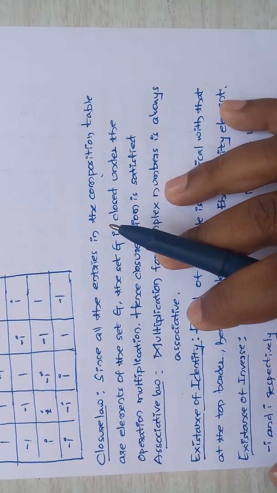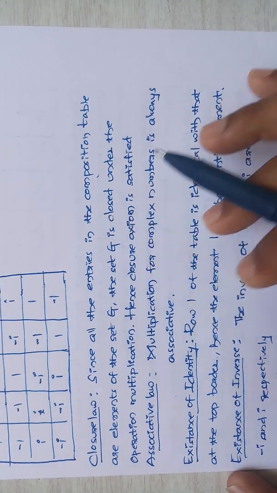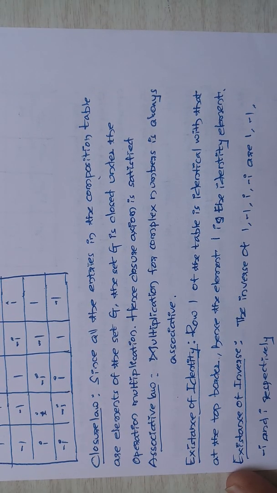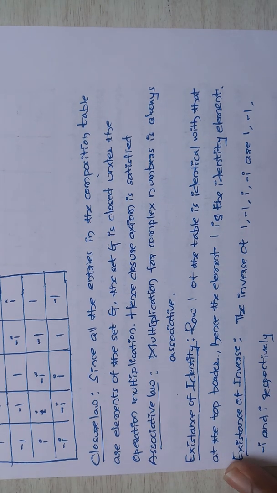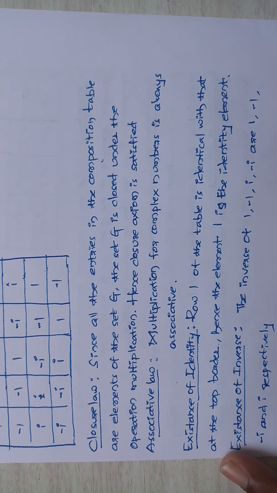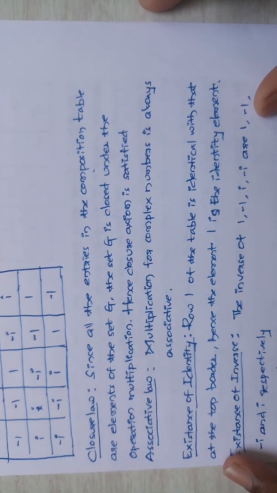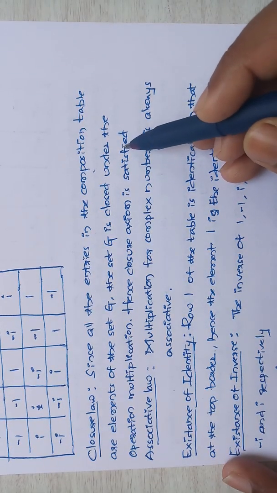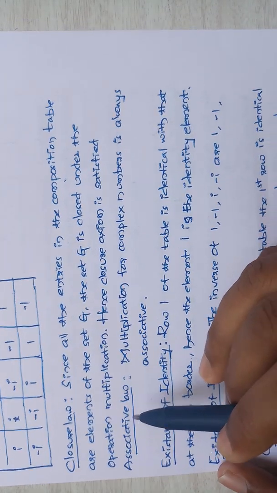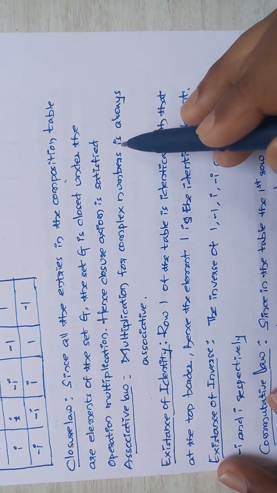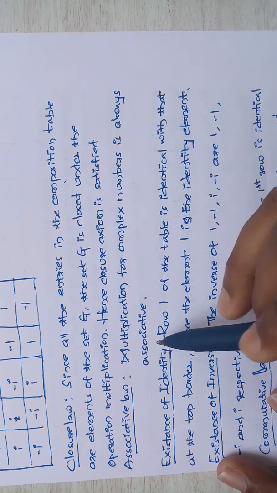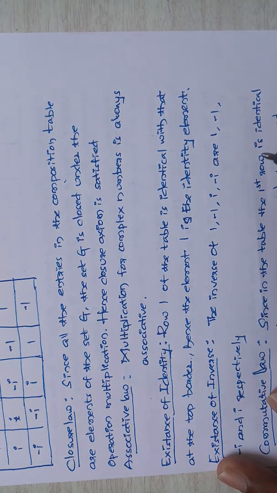So, closure law. Since all the entries in the composition table are elements of the set G, the set G is closed under the operation multiplication. Hence, the closure axiom is satisfied. Next, associative law. Multiplication for complex numbers is always associative. Therefore, the associative law holds good.